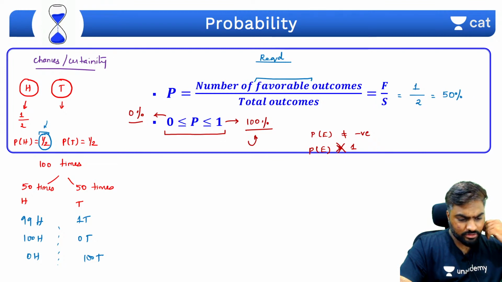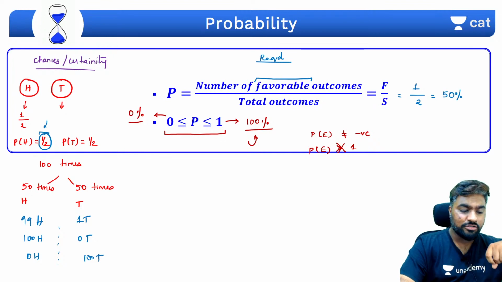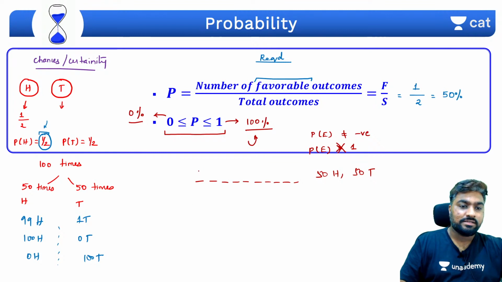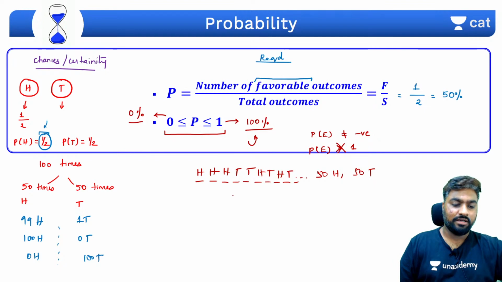Aman, 1/2 power 100, probability of head for 50 heads. No, Aman, 50 heads, 50 tails. If you should get exactly 50 heads, 50 tails, again, its arrangement also matters, Aman. If you are arranging 50 heads and 50 tails, head, tail, head, tail, how they are arranged also matters. So it's not that simple, but I appreciate the efforts.